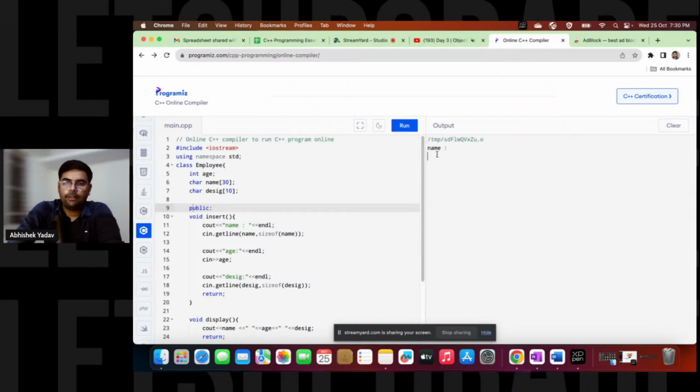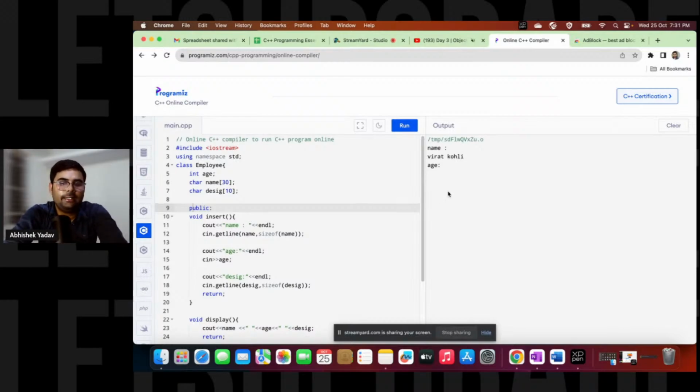So now you can see, guys, name, right? For name, let's take any name, that is Virat Kohli here, right? And after that, you can see now I'm able to take a line having a space. Now you can see, guys, it is not skipping, right? When I'm taking the input using cin for the character array, it is getting skipped. Now if you have to take a line having spaces, then you have to use this cin.getline.